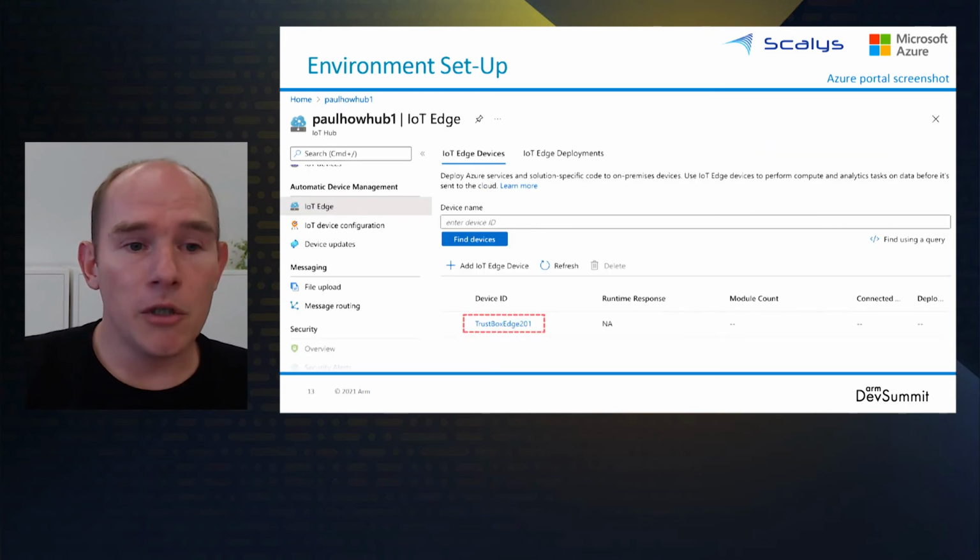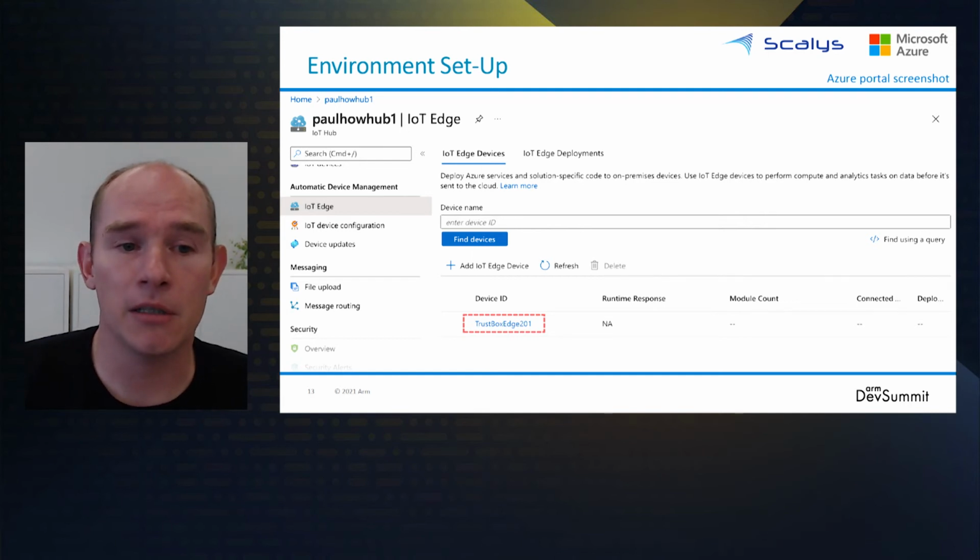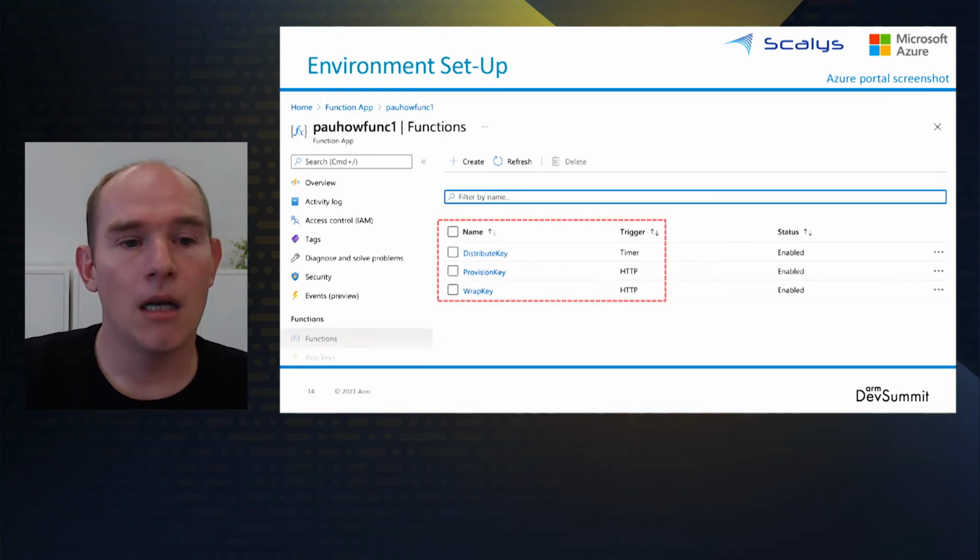For this demo, we'll assume that we have a device registered to our IoT Hub. Preferably, this will be done by using the TPM registration, but pre-shared certificates or a connection string is also an option. The logic to connect the devices and the key vaults must be defined. This is done using the Azure functions. Later in this presentation, there will be more information on how to do this, but for now, we just keep it high level and don't worry about the technical details.